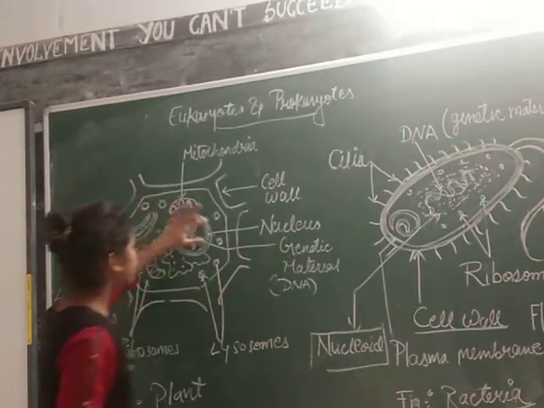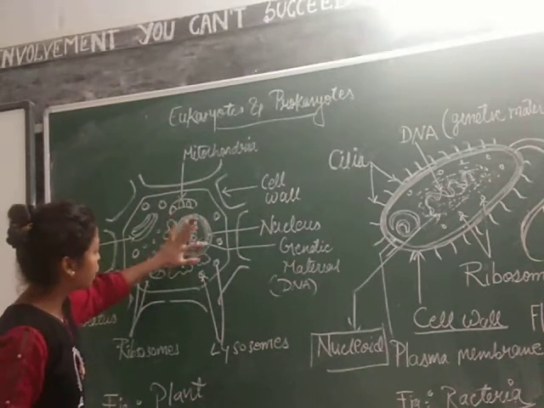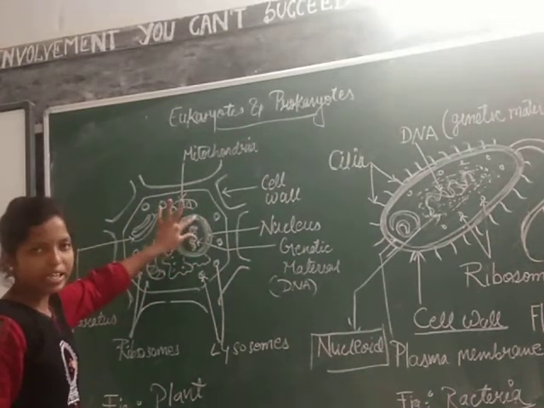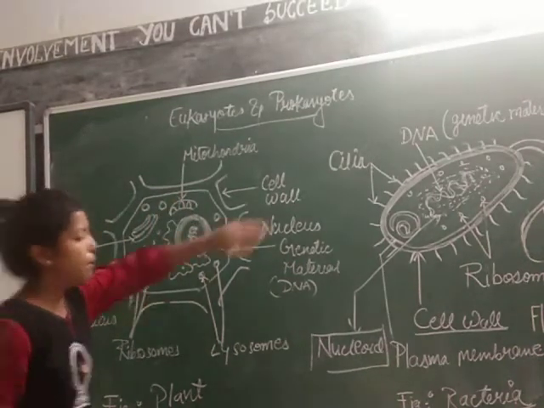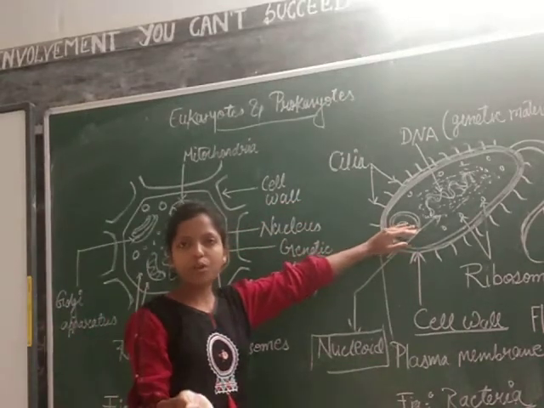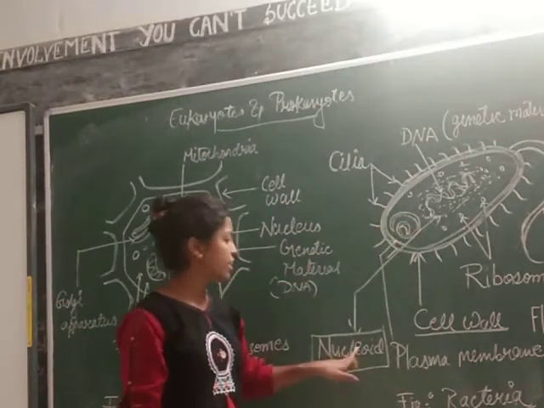But here you can see a proper nucleus is there with the nuclear membrane and proper genetic material present inside. But here it is devoid of nuclear membrane, hence it is nucleoid.